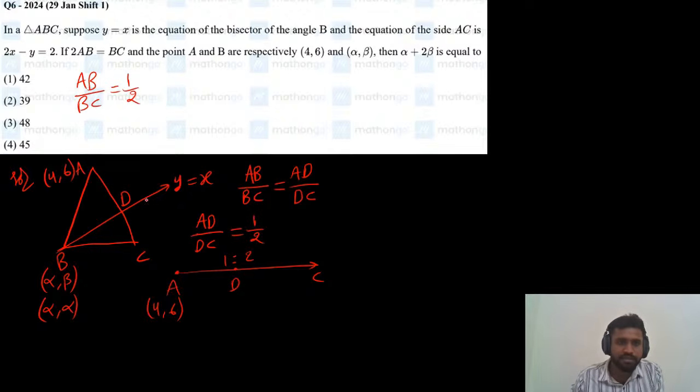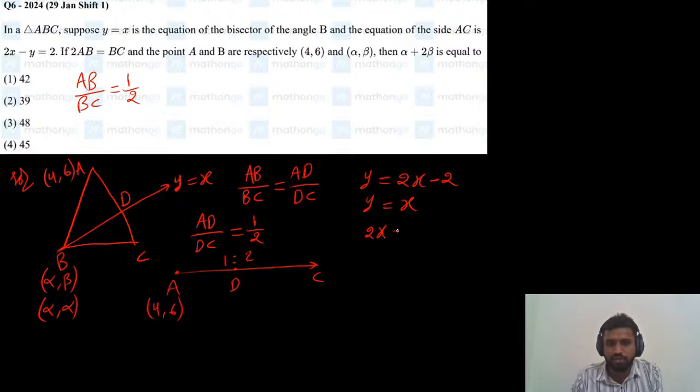Point D is nothing but the point of intersection of the line y equals x and the equation of AC. The AC equation is given, which is y equals 2x minus 2. Solve these two lines.